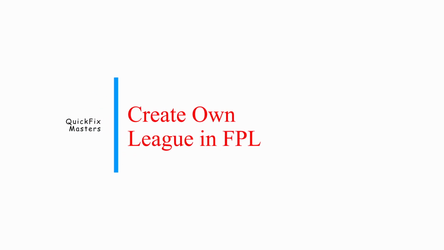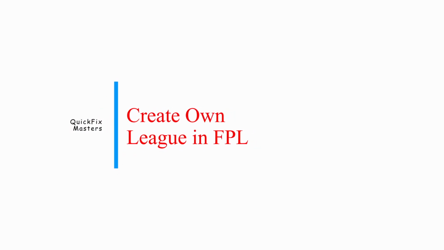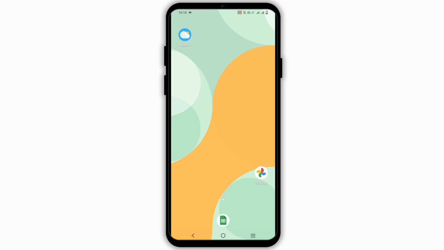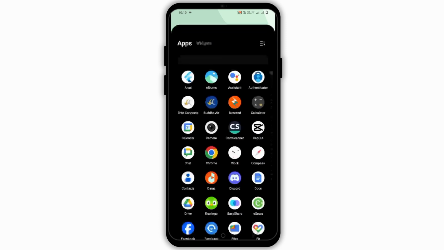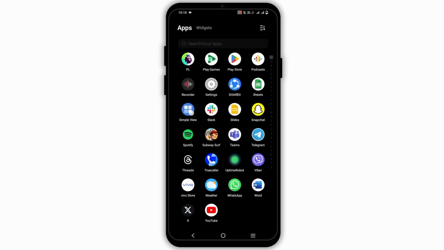How to create your own league in FPL. Hey guys, let's get started. If you want to create your own league in FPL but do not know how, here let's get started.